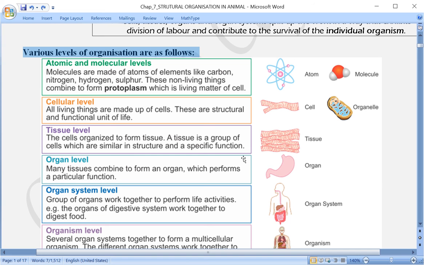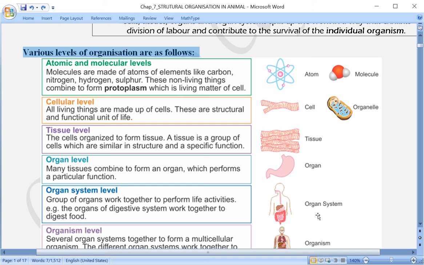Like here you can see the stomach has been shown. Over here muscle tissue was shown. Coming to the next level, when more than one organ unite together, they form an organ system. Now this organ system performs a similar kind of activity, and this is important over here because they have to perform a similar kind of function.